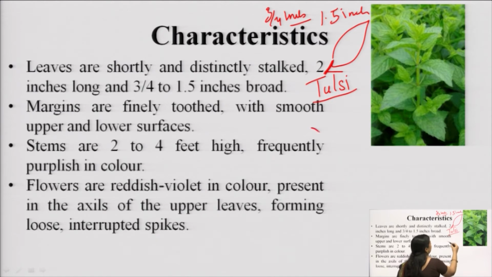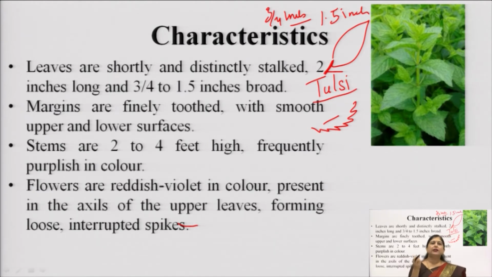Finely toothed means that if you have seen a neem leaf, it has this kind of teething structure on its margin. In the same way, mentha has very minute teething, not as big as the neem leaves. So it is finely toothed with smooth upper and lower surfaces, and the surface is very smooth to touch.